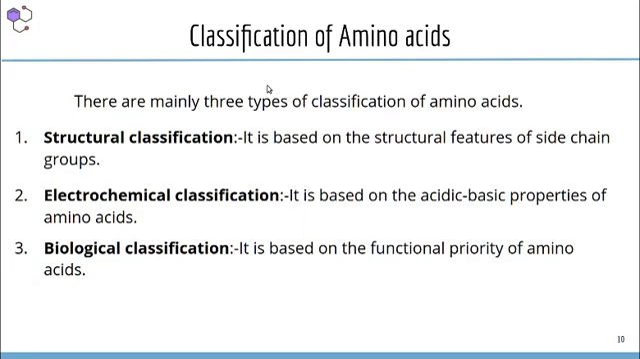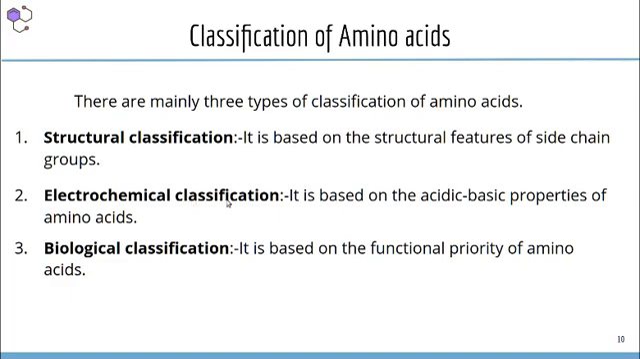Next we are going to discuss the classification of amino acids. Actually there are mainly three types of classification of amino acids. First one, structural classification. It is based on the structural features of the side chain R groups. That means the R group may be different based on the functional group present in the side chain. OH, SH or other functional groups may be present in the side chain. So based on that we have structural classification.